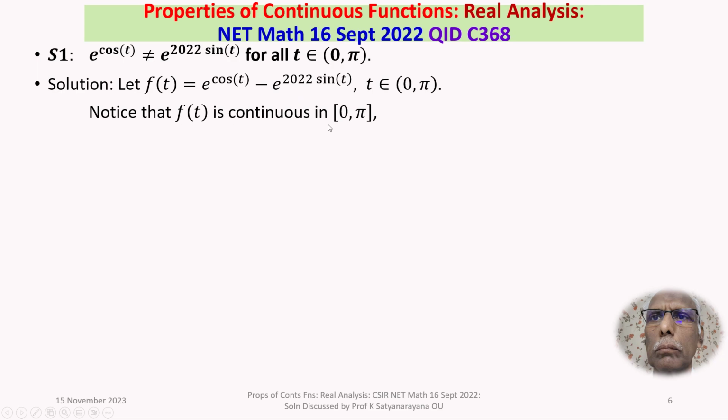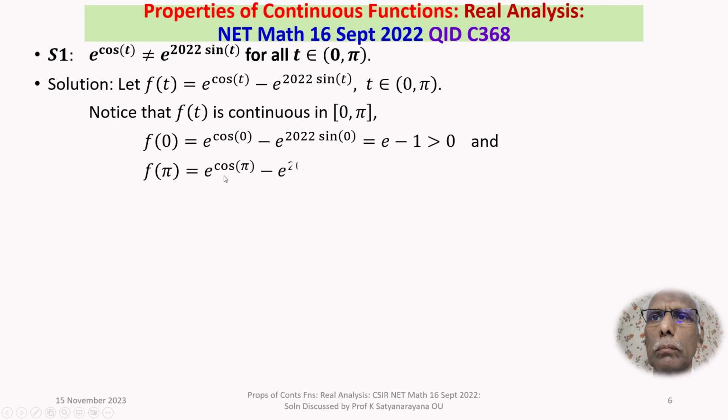Therefore, f of t is continuous, and we notice that f of 0 is equal to e power cos 0 minus e power 2022 times sin 0. E power cos 0 is e power 1, which is e, minus e power sin 0, which is e power 0, which is 1. So e minus 1 is greater than 0 because e is greater than 1.